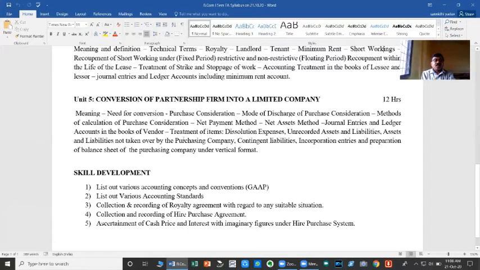The last chapter prescribed for you is what we call conversion of partnership firm into a limited company. Once a business is started, it may succeed or it may fail. If it is successful, no doubt we are going to enjoy a lot of benefits. But if it fails in the initial stage itself, we are going to incur serious losses. So, on a trial basis, a person who has complete knowledge about the business will commence the business as a sole trader or as a partnership firm.